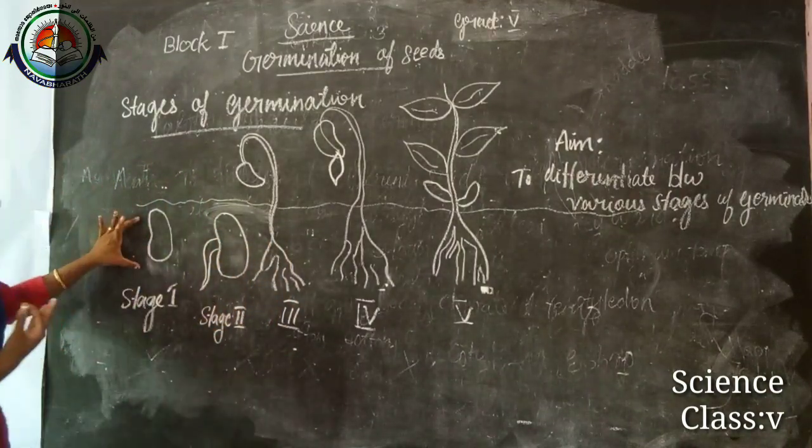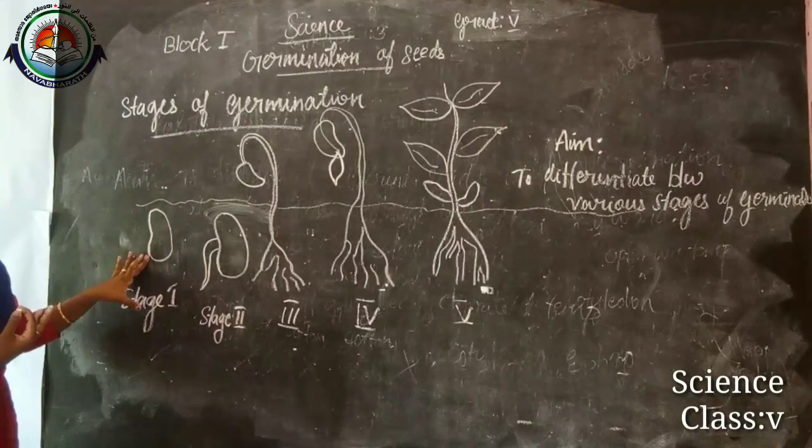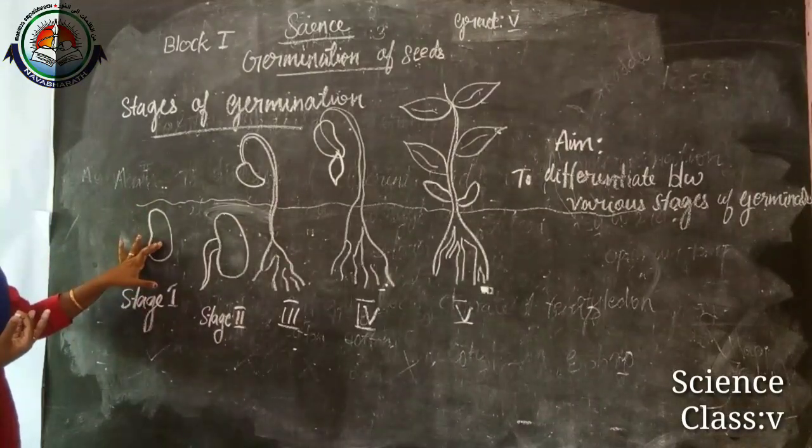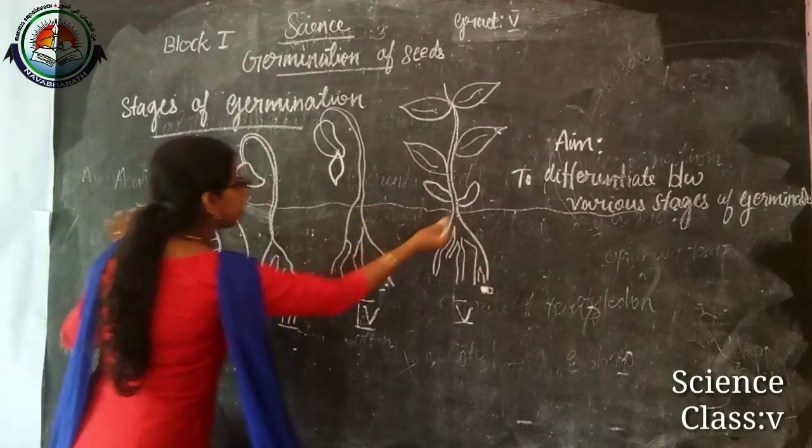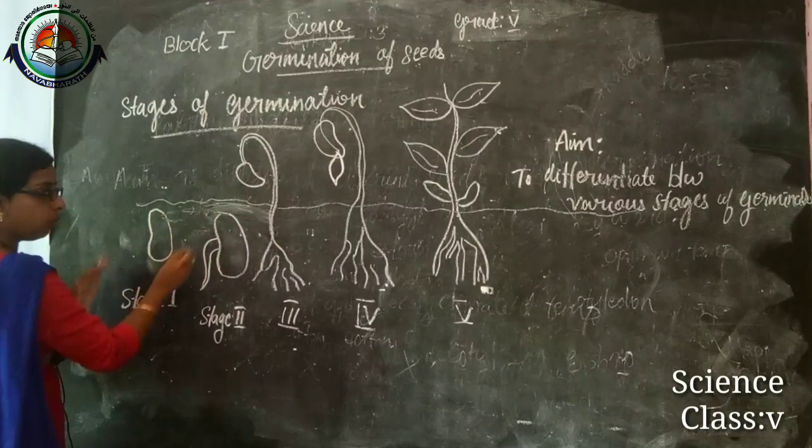Here you can see the diagram, stage 1, seed. You can see one lining here. These are under the soil.